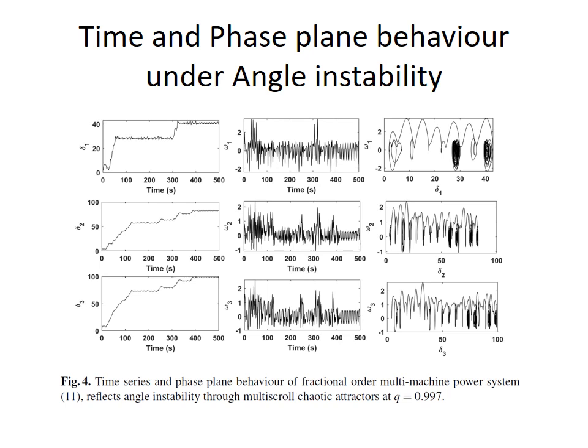In the previous slide, we have seen angle instability through the multi-scroll chaotic attractor. Here we have given the rotor angle and angular velocity for machine 1, machine 2 and machine 3. Delta 1, delta 2, delta 3 are the rotor angles of machines 1, 2, 3. Similarly, omega 1, omega 2, omega 3 are the angular velocities of machines 1, 2, 3. And this is the phase portrait of machine 1, machine 2 and machine 3. This shows the multi-scroll chaotic behavior when q equal to 0.997.